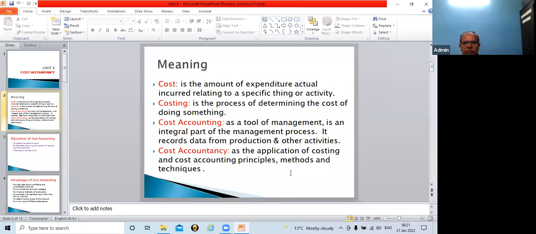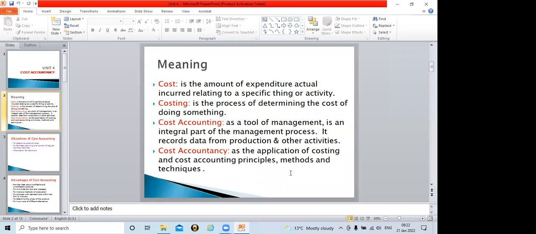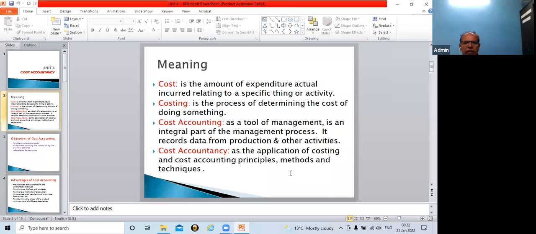So it was giving simply information about the profit and loss, or information about the financial performance of the organization, what are the assets and what are the liabilities, and it was based on historical data. Whatever transactions happened in the organization, those transactions we recorded in financial accounting. Am I correct? We did the same thing, no? Yes, sir. So in the trial balance, whatever items are given, these items only we reflected in the form of profit and loss account and balance sheet.